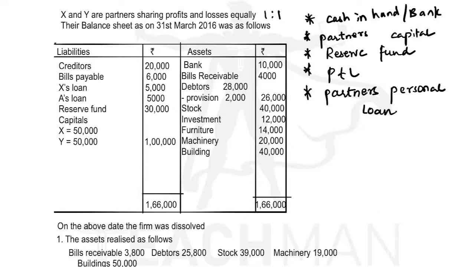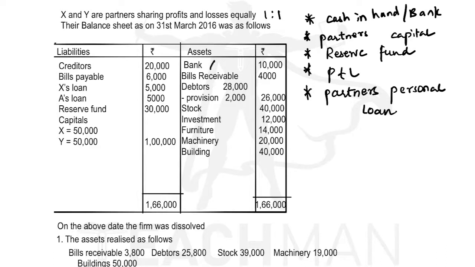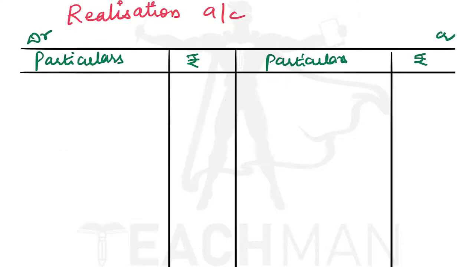In the realization account, we will not record these 5 items. So we will not record the bank, partners' capital, or reserve fund. Here two loans are mentioned in the balance sheet, X loan and A's loan. X is a partner, so we will not record X loan, but will record A's loan because A is not a partner of the company.